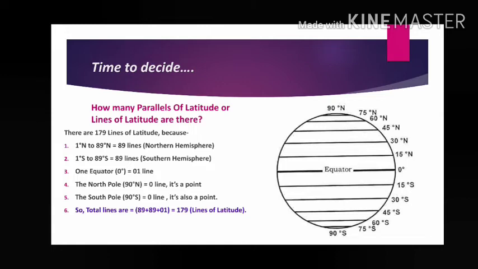178. Another line, that is equator. One equator present, so that is one. But north pole, south pole, these are not coming. Why? Because there is no line, these are point. So how many total lines of latitude or parallels of latitude? 179. Okay, now come to the next.